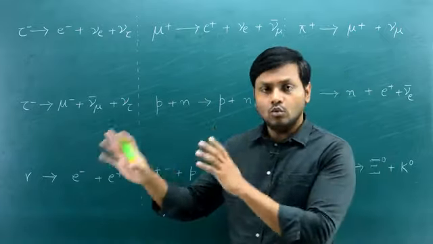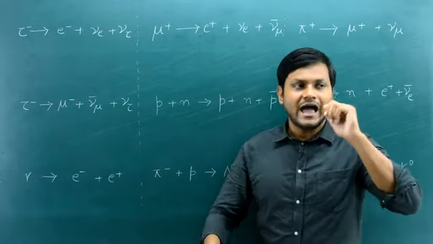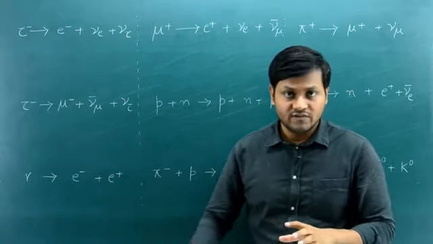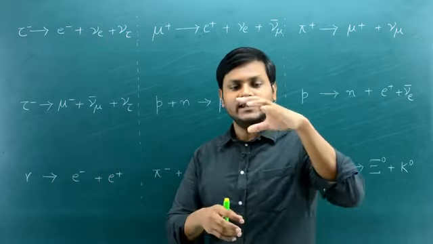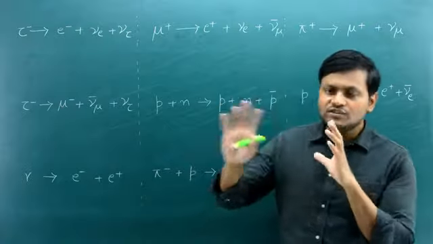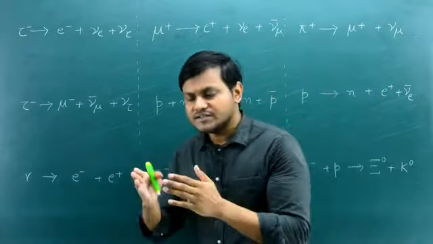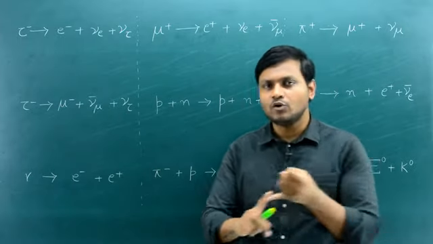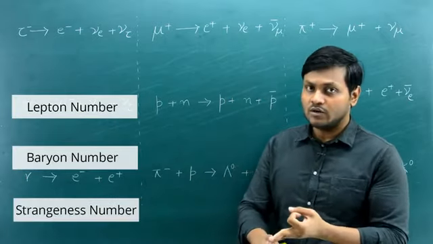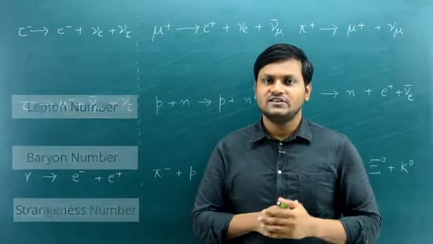Now, we already know about conservation laws like energy, linear momentum, angular momentum, and electric charge, etc. Apart from those conservation laws, when we are talking about interactions of elementary particles, those interactions happen in such a manner that we can associate a certain set of numbers, namely the Lepton quantum number, the Baryon quantum number, and the Strangeness quantum number, which is conserved in certain kinds of interactions.